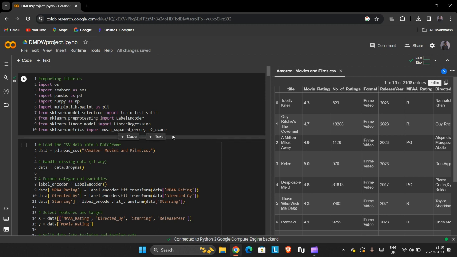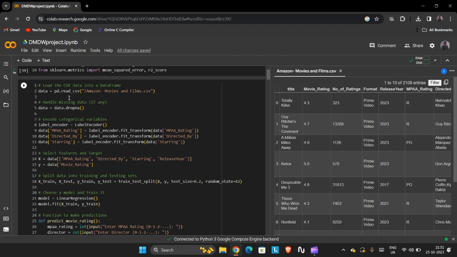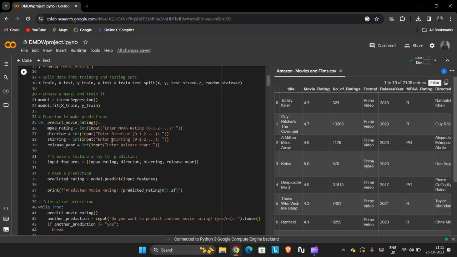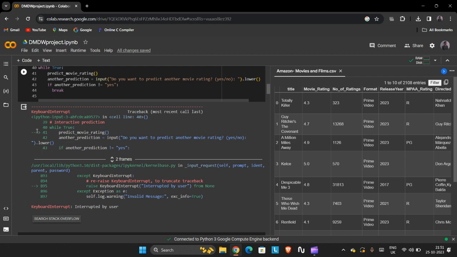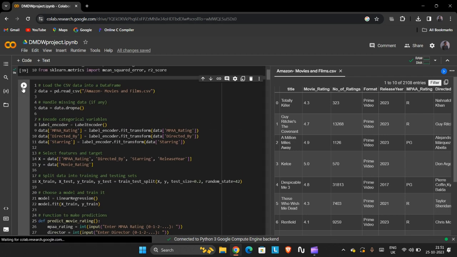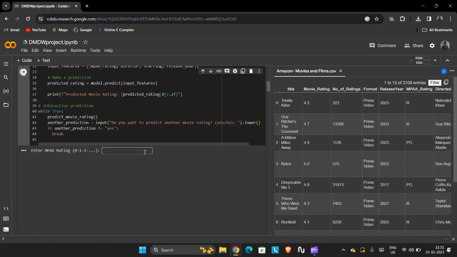The next part of the code is to check whether the movie gets a good amount of rating before its release. We need to predict that. For example, we need to give an MPAA rating. Suppose for a movie, let's give around 3.